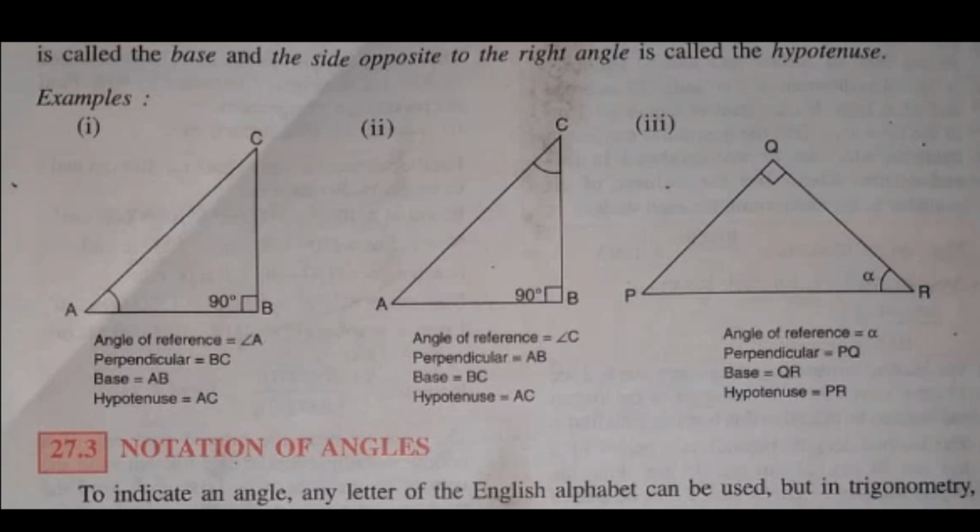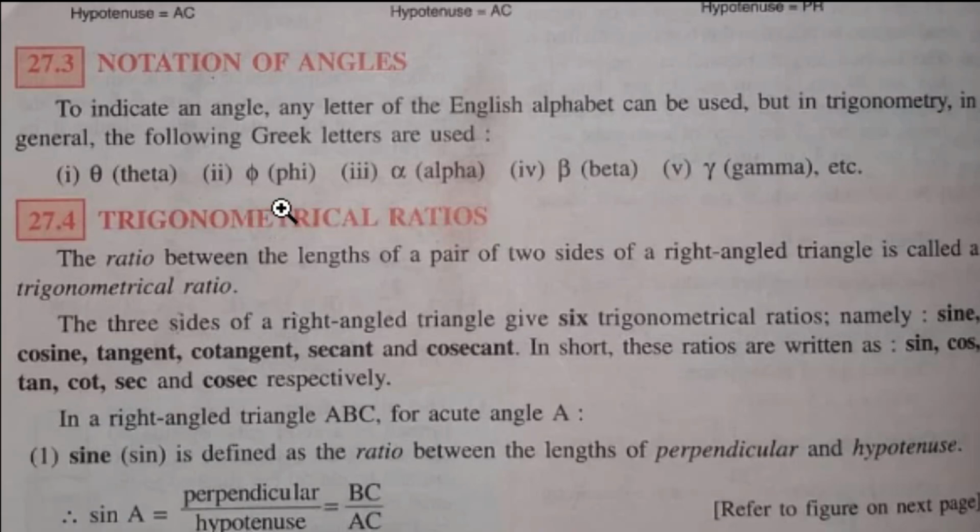Next, what we discuss, notation of angles. Angles are indicated by Greek letters. What are these? Theta, phi, alpha, beta, and gamma. Clear? Next is trigonometrical ratios. Trigonometric ratios means the ratio between the lengths of a pair of two sides of a right angle triangle.